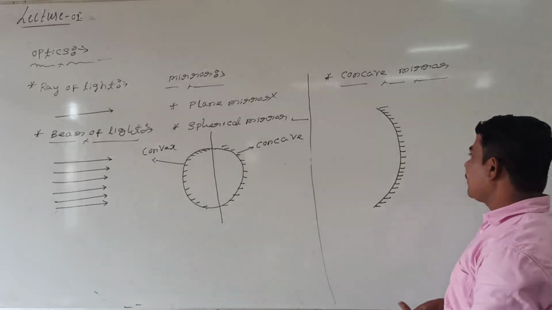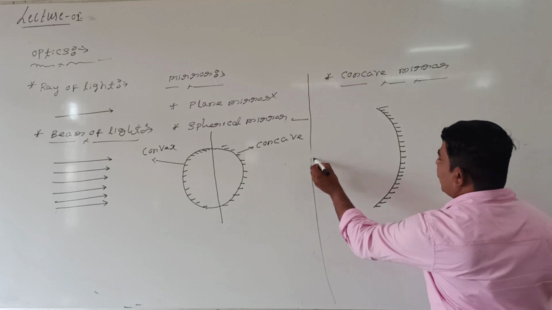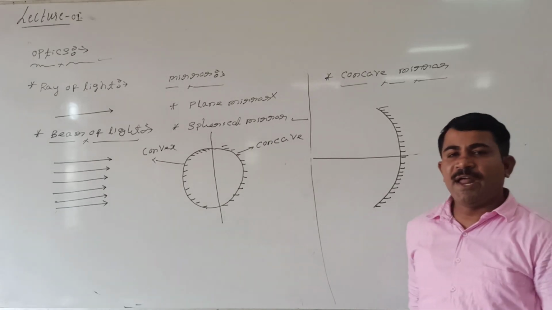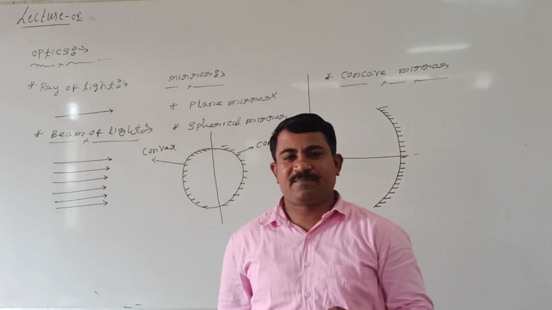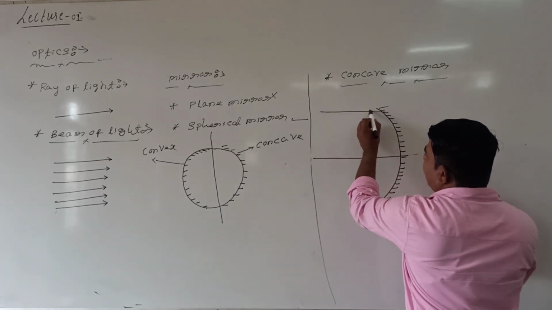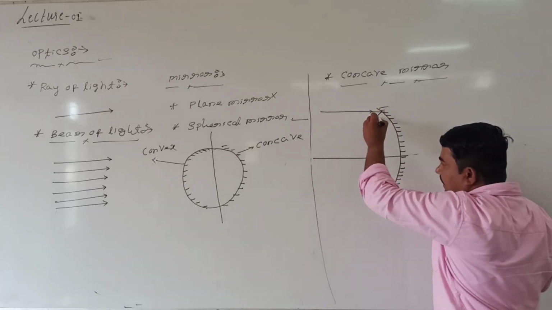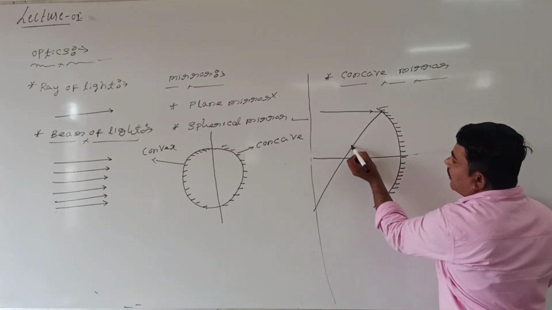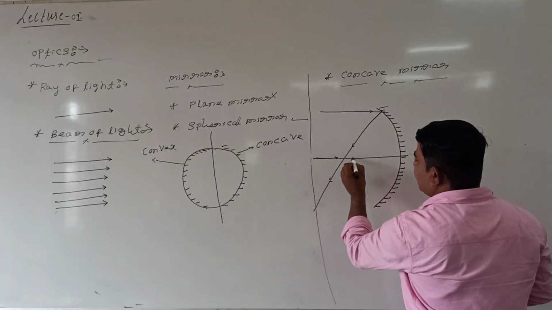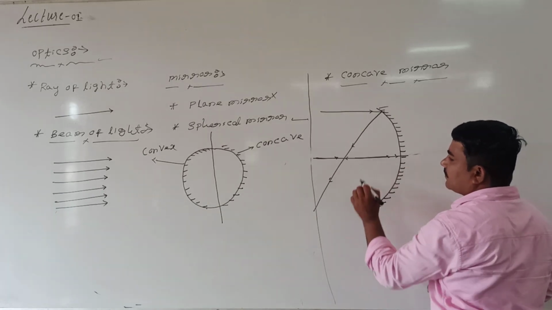See here, in this concave spherical mirror, how does the ray of light incident and how is it reflected back? Look at me. I will take one line like this. Look at here, this is one line. Now let us take the ray of light. See here, this is one ray of light incident like this. Wherever the ray of light is incident on this reflecting surface, it bounces back like this. Are you following this? Let us take one more ray of light. It goes like this, and bounces back and meets here again, right?